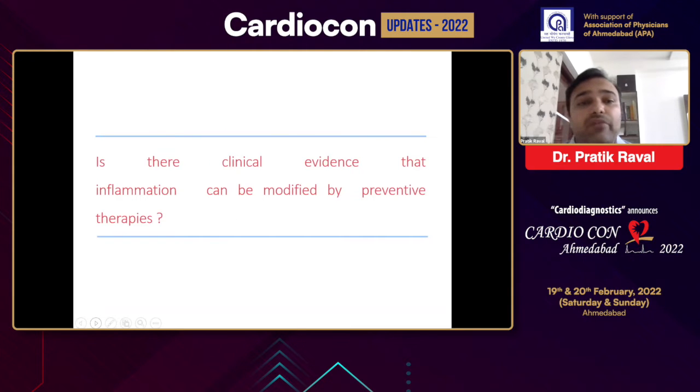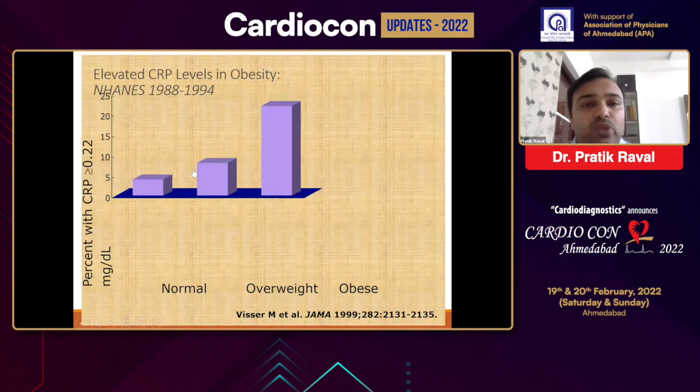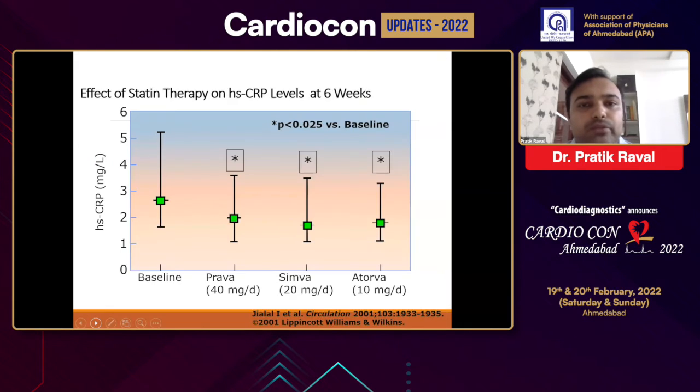So is there any clinical evidence that inflammation can be reduced by preventive therapies like statins and other therapies? This is one of the studies that shows that the CRP level increases in a linear fashion as the BMI increases. So this implies that a simple weight reduction can reduce your CRP level and provide substantial protection. Another study shows that statin therapy reduces the CRP level.